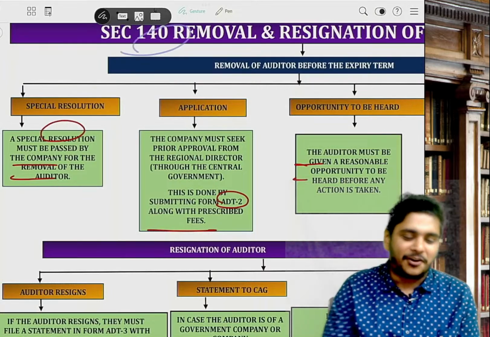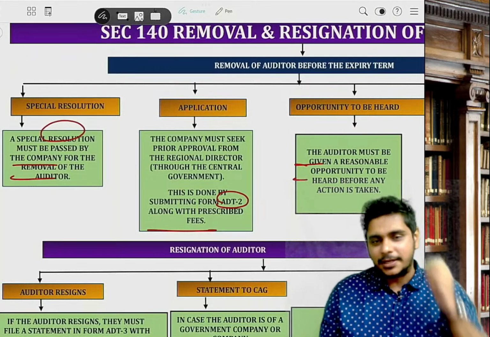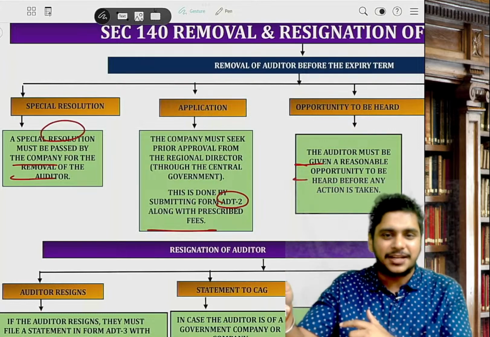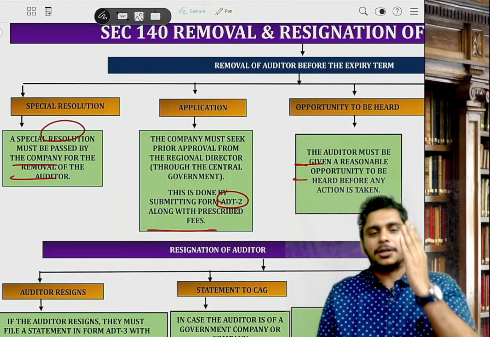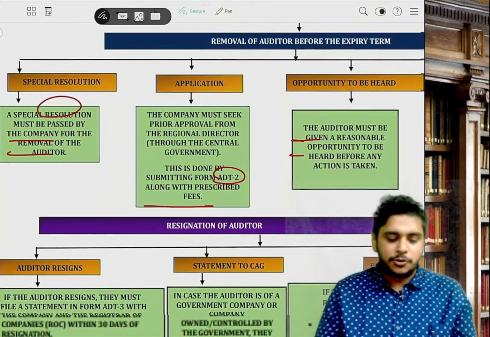Section number is 140. Sir, 140 means what? Basically removal. So, removal happens at 2 places: one at the 6th AGM, another before expiry of term. Removing the auditor before expiry of term is a very big thing. What do you require? You require special resolution. So, you require approval of CG also.